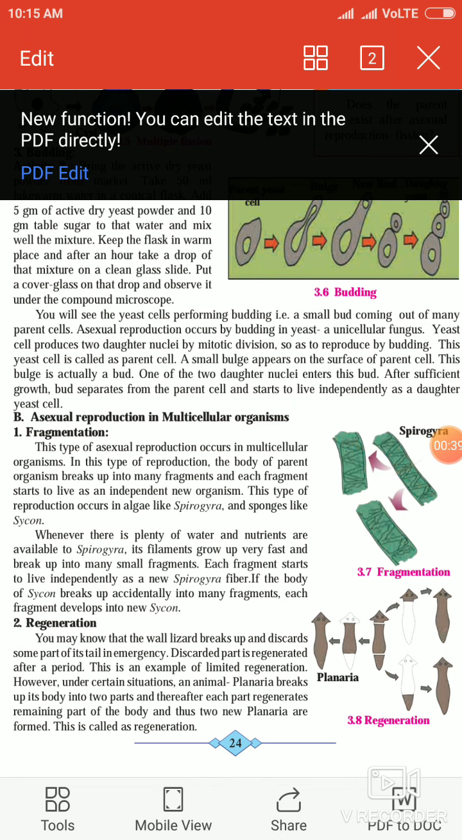In all these organisms, the plane of division is different. Then we have seen multiple fission in amoeba. And then after we have seen the budding in yeast.